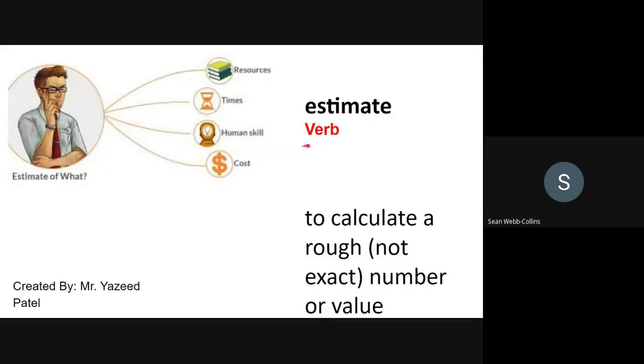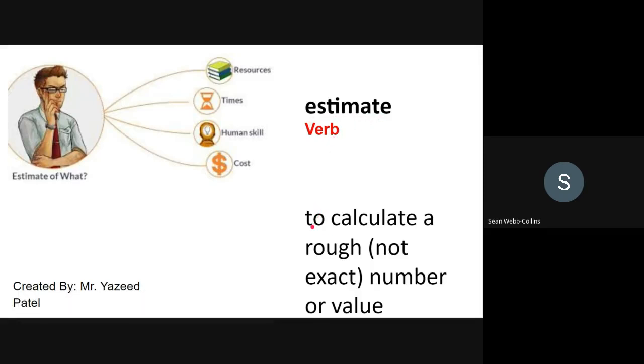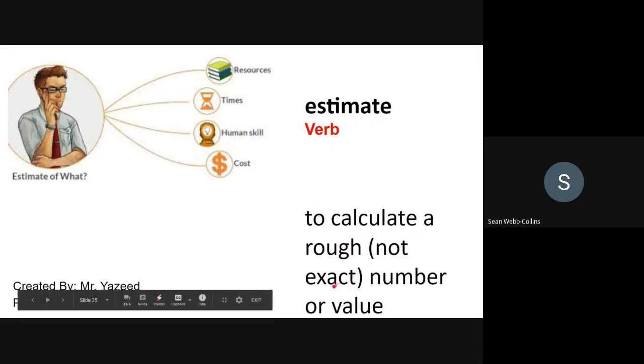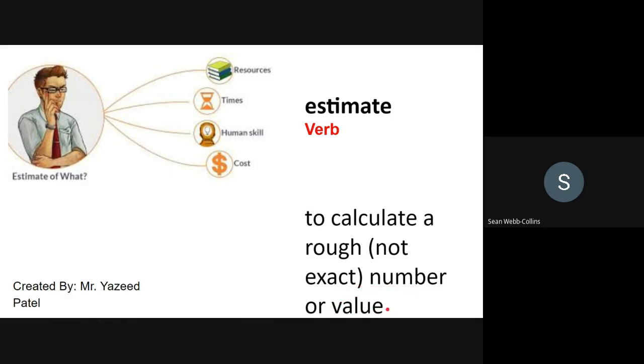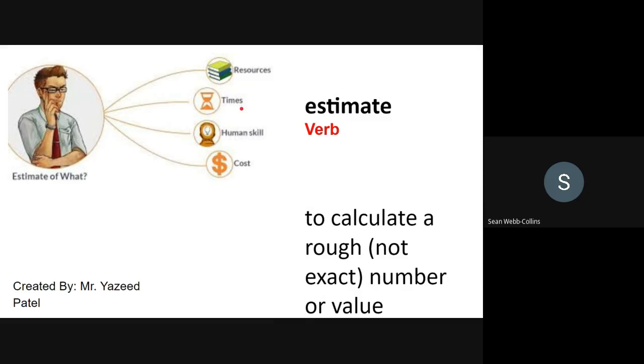Estimate, verb, to calculate a rough, not exact number or value. So you can see here that he is trying to estimate what resources he needs, estimating the time, what kind of human skills he needs, and the cost of doing all of this.